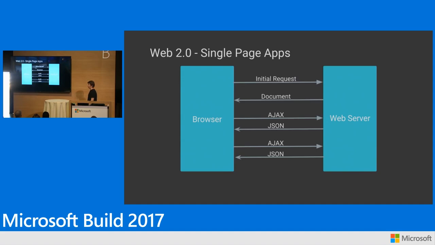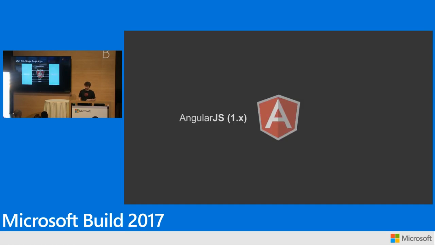And then we moved towards the new world of the web. So this is Web 2.0, single-page apps, SPAs, as you know them. The basic distinction here is that a single-page application, you send that HTML out once, and then from there, all communication is AJAX, right? It's JSON going back and forth. This is great. This is not an easy thing to do, but this is where AngularJS came from.